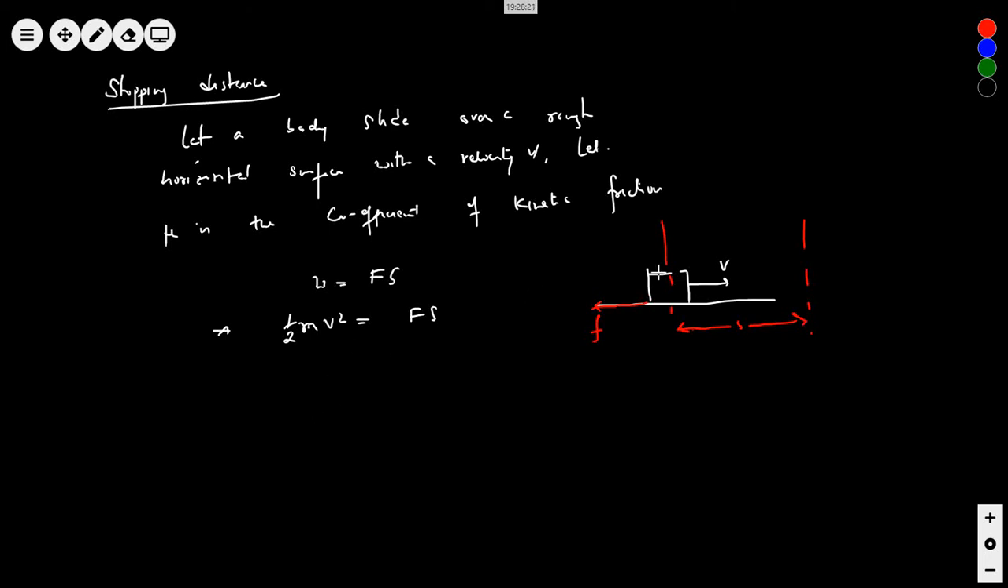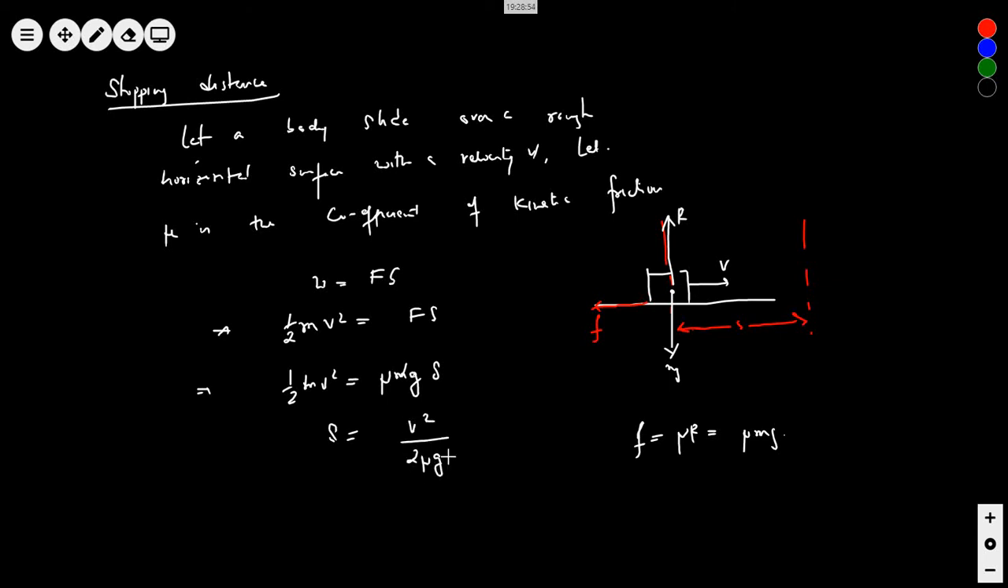So how will you find friction now? We know friction is, this is mg, this is R. So F would be equal to mu into R, which gives me mu mg. So then can I write half m v square would be equal to mu mg into s, and m gets cancelled. So stopping distance will be, can you guess? V square by 2 mu g. This is the stopping distance.